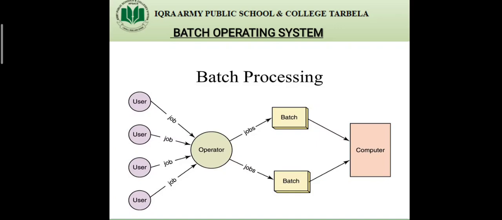You can see on the screen as well that users are giving same types of jobs, and the operator is converting that same types of jobs into batches, and those batches are transferred to the computer for processing. The batch processing system will process those batches one by one, and they will perform the same types of functions or operations on those batches.